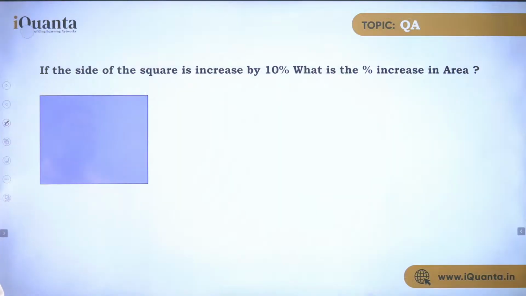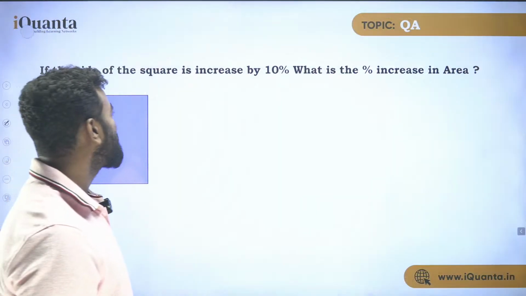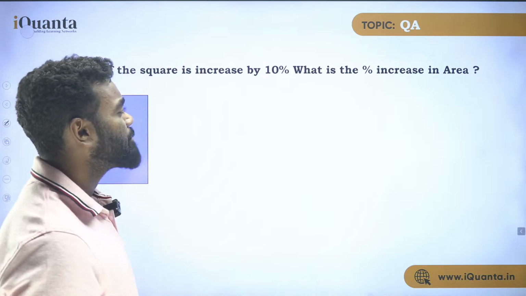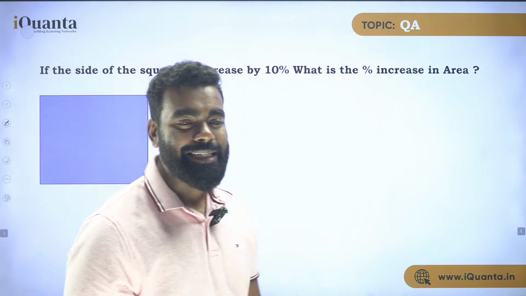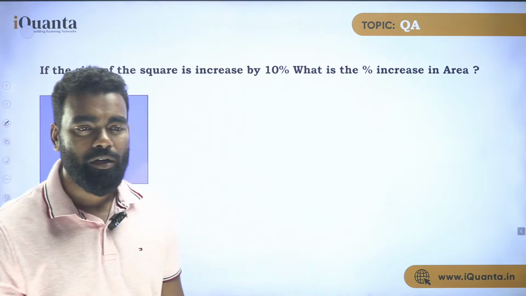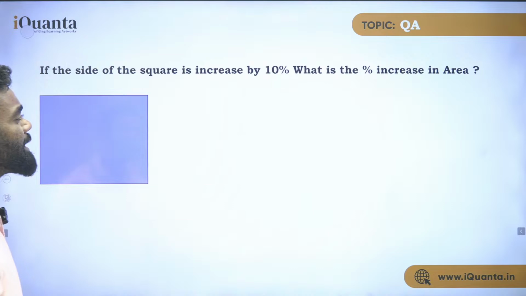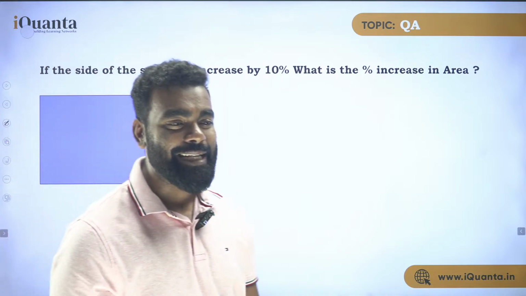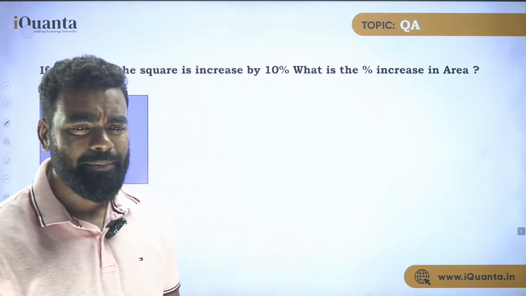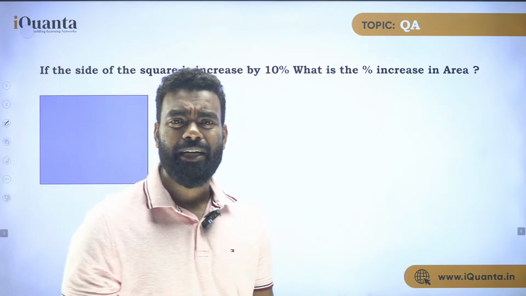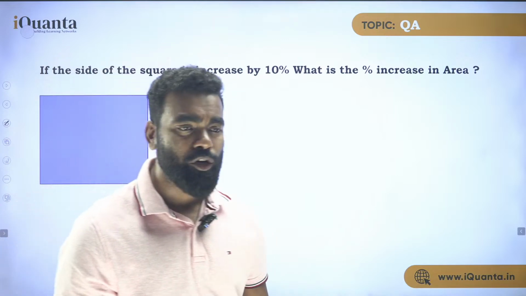The first thing is, let's say this is a question. The side of the square is increased by 10%. What is the percentage increase in area? It's a basic percentage question, right? Now just tell me what can be the answer. What should be the answer according to you?